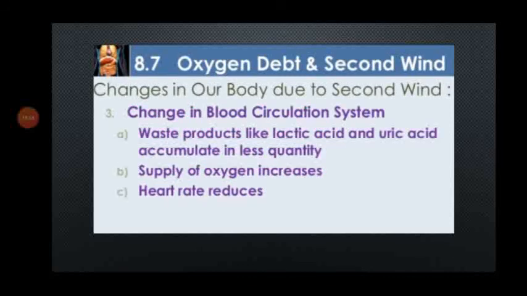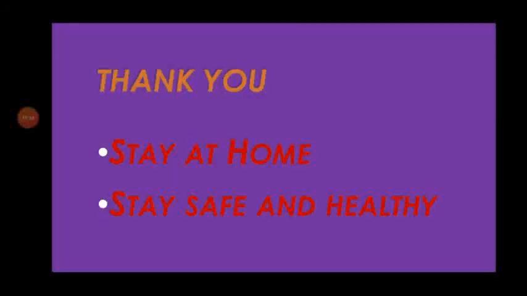Then change in the blood circulation system. Waste products like lactic acid and uric acid accumulate in less quantity. Supply of oxygen increases. Heart rate reduces.